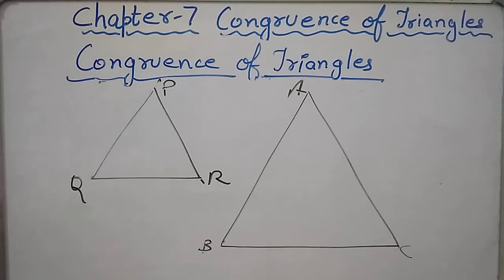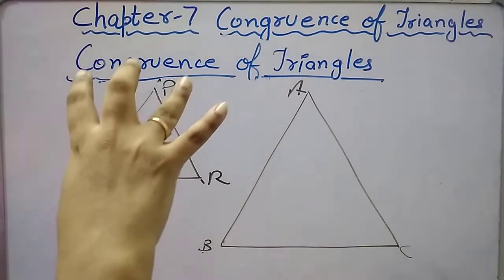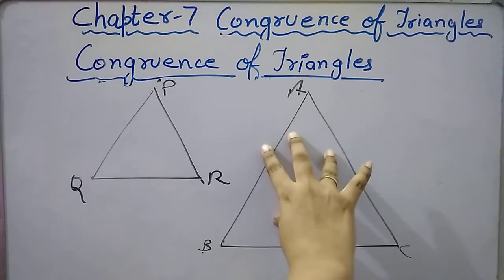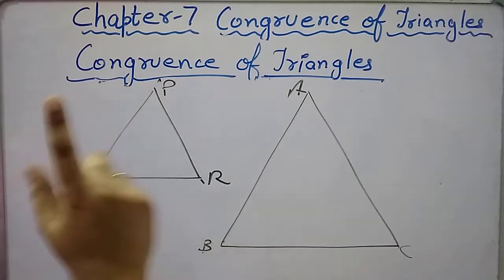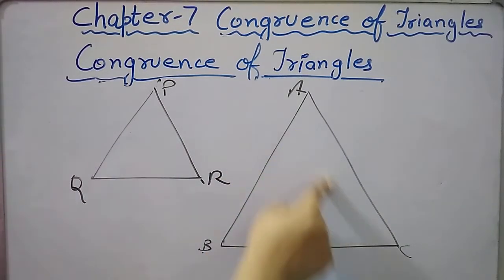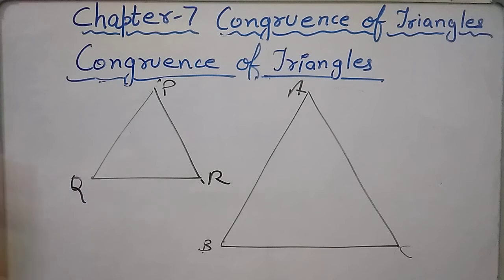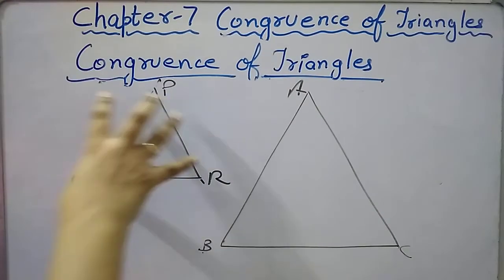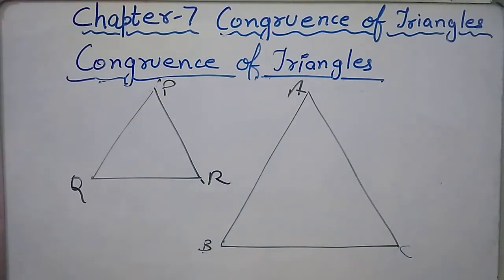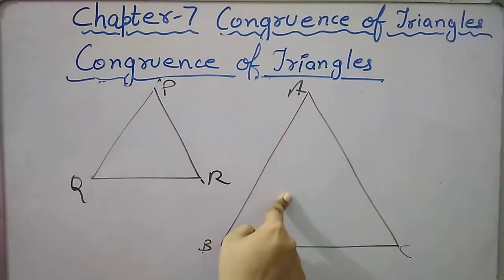No, they are not congruent, because if I pick triangle PQR and superpose it over triangle ABC, it will not overlap triangle ABC completely. Now you may say that if you superpose ABC over PQR, it will overlap PQR completely, but we all know that this is a bigger triangle and this is a smaller triangle.